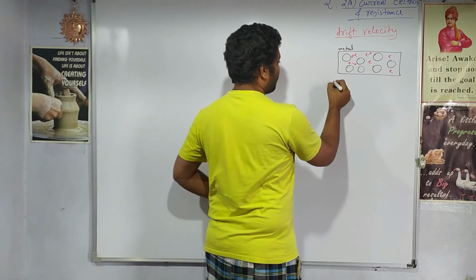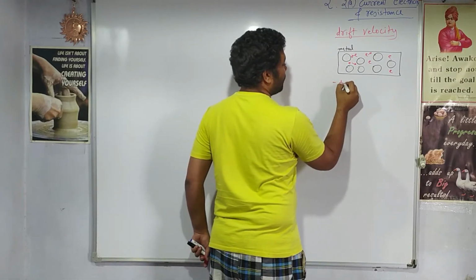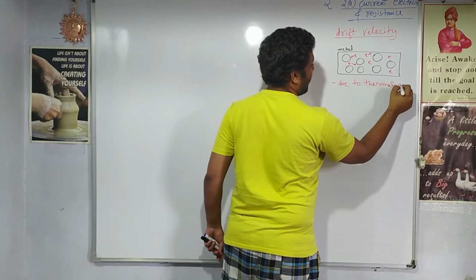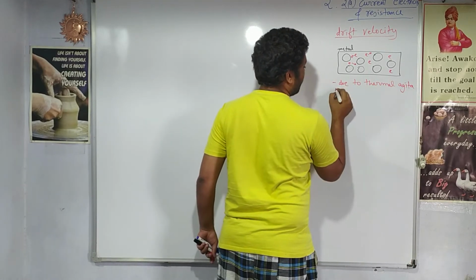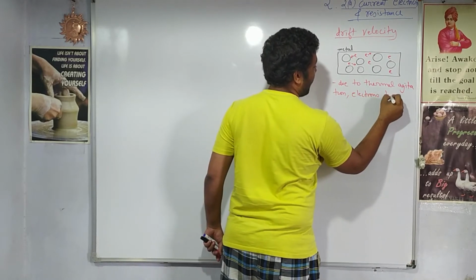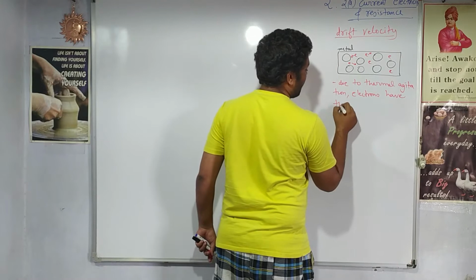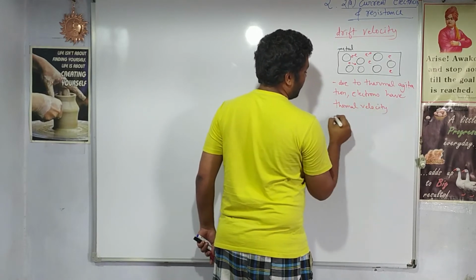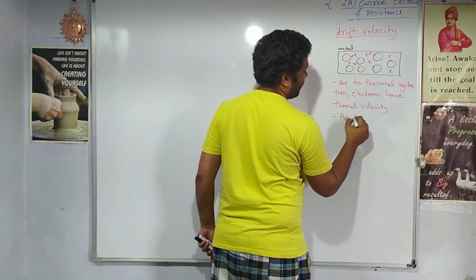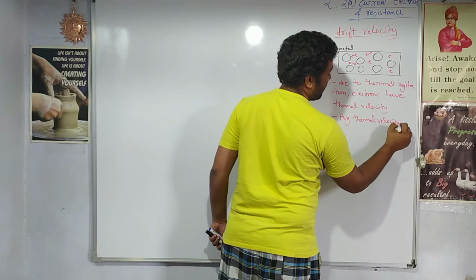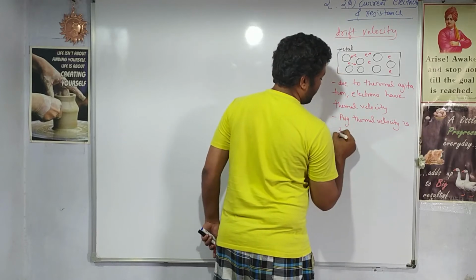So we can write down that due to thermal agitation, electrons have thermal velocity, and the average thermal velocity is 0. Why?